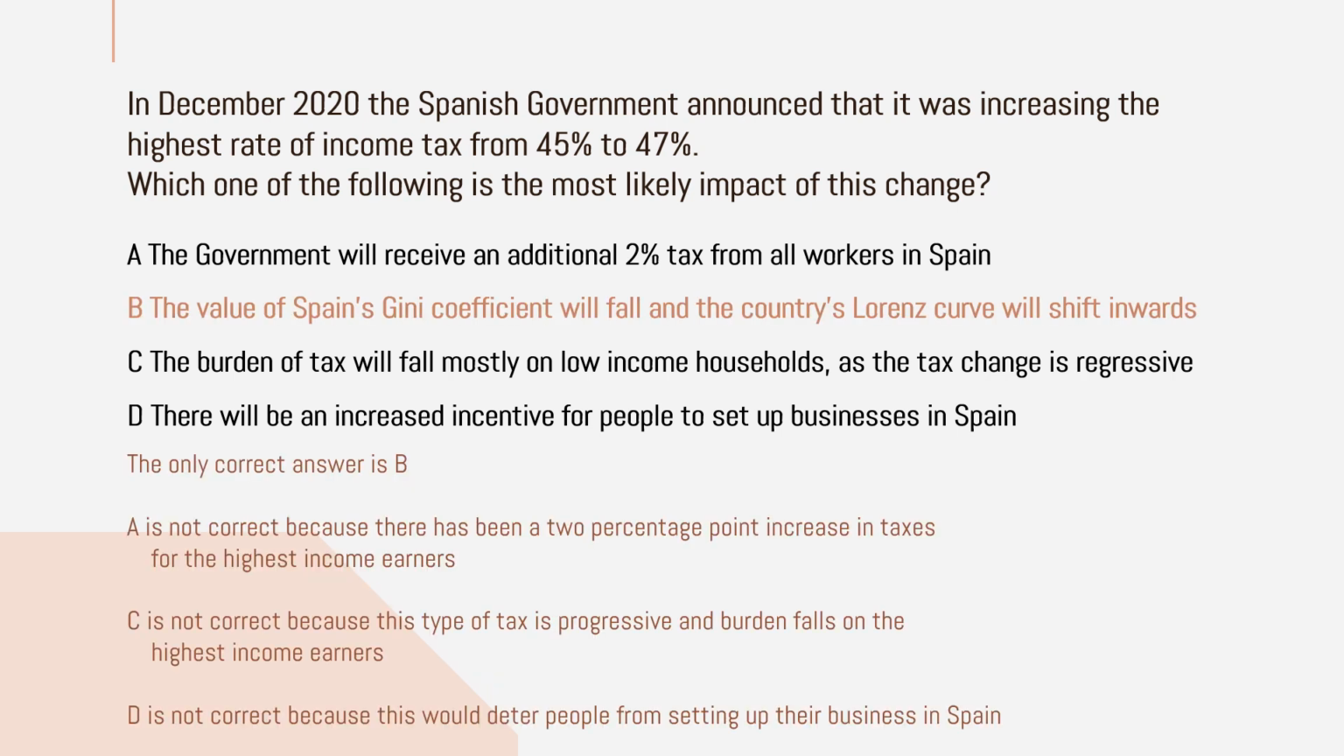Here option B is correct because of the value of Spain's Gini coefficient. Gini coefficient means A divided by A plus B, that particular Lorenz curve area you are familiar with, will fall because it is a progressive income tax. So the Lorenz curve will be closer to the line of equality, so the country's Gini coefficient will fall. So option B is correct.